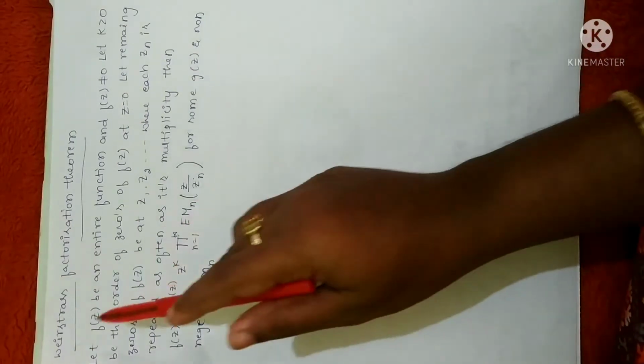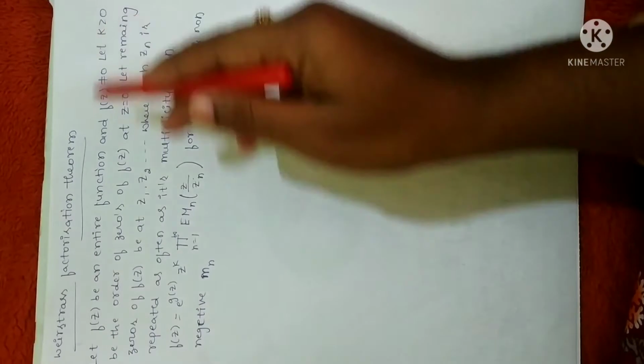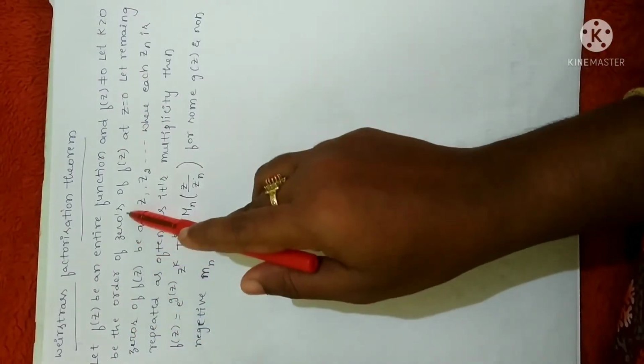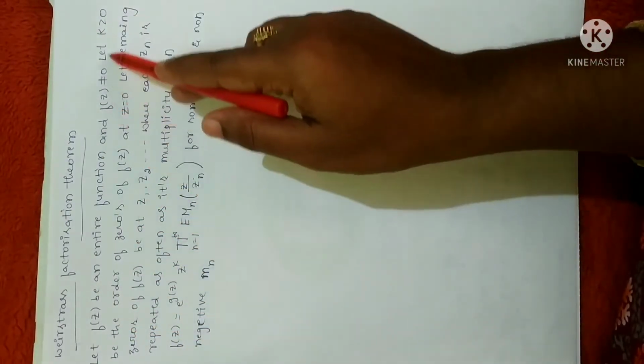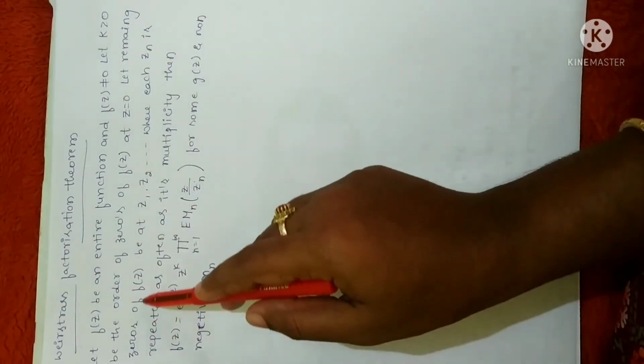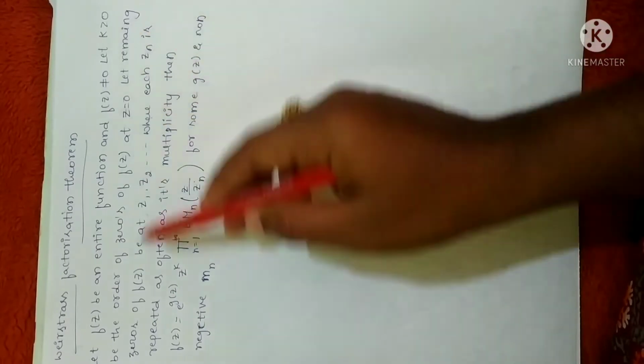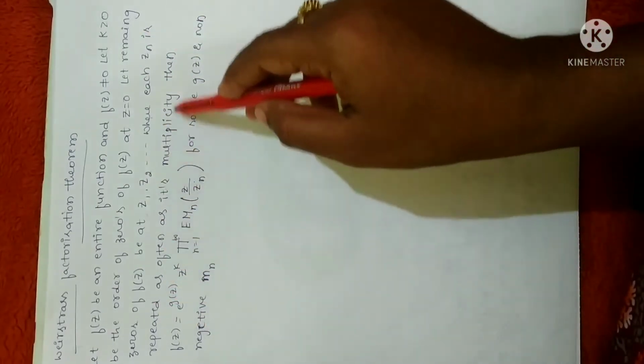No way. So if f(z) is an entire function and f(z) is not identically 0, let k ≥ 0 be the order of the zero of f(z) at the origin. Let the remaining zeros of f(z) be z1, z2 and so on, where each zn is repeated as often as its multiplicity.